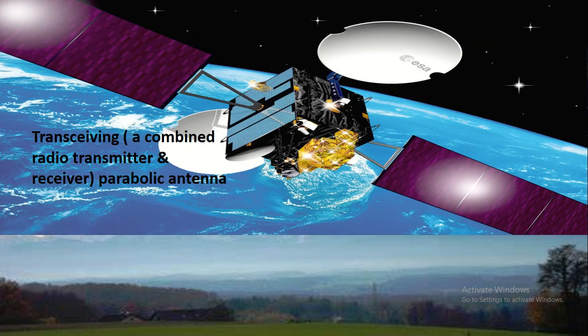So this is the model of an artificial satellite. Here you are observing the transceiving parabolic antenna. It is the combined radio transmitter and receiver, both sides. So artificial satellites are used for different purposes. There are different types of artificial satellites according to their uses.